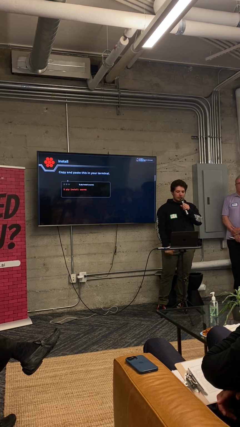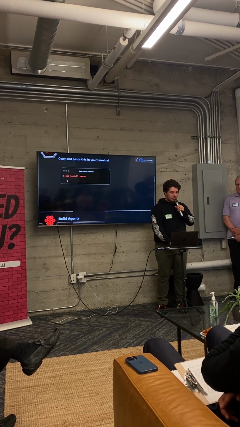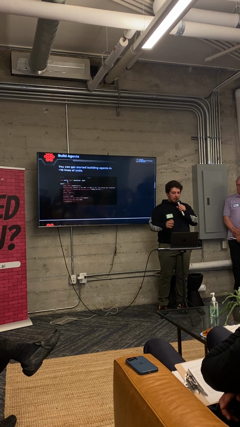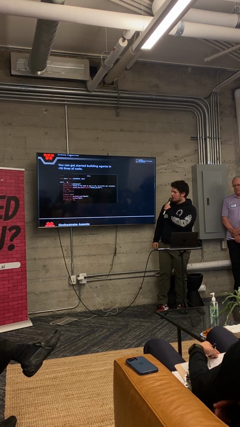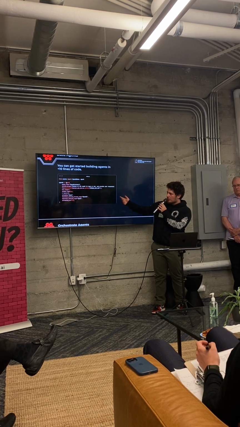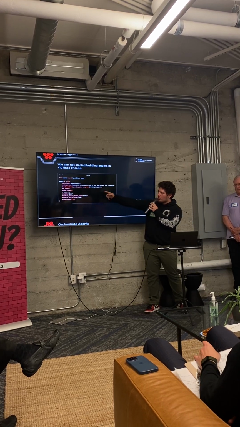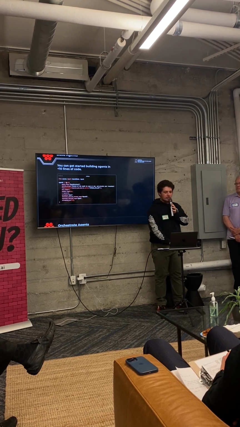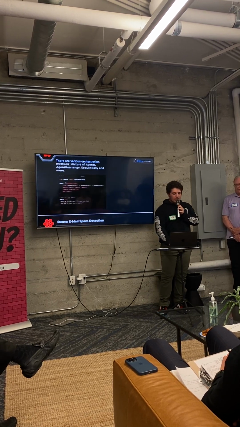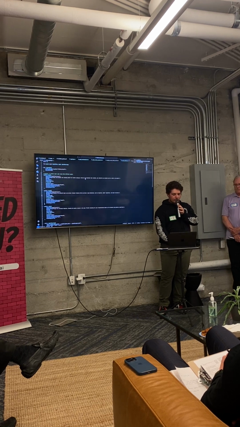And you can get started with pip install swarms. Super simple, you just copy and paste that in your terminal. And you can literally build agents in less than 10 lines of code. You just put a name, system prompts, whatever LLM you want to use. We have literally dumbed this down to infinity and beyond. So anybody can build an agent, and orchestrating agents is also very simple.